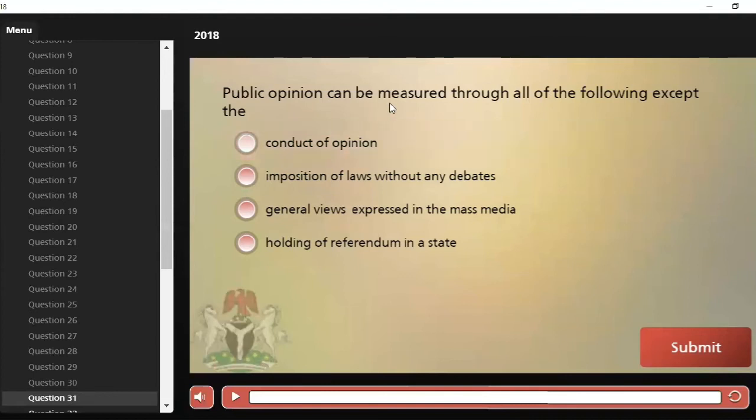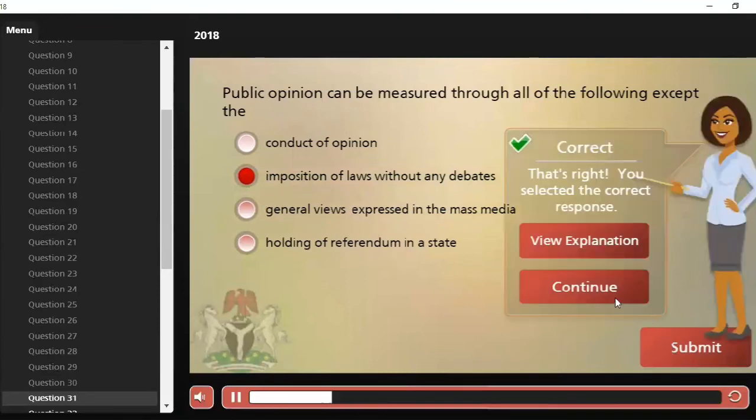Okay, next question. Public opinion can be measured through all of the following except the A, the conduct of opinion polls, B, imposition of laws without any debate, C, general views expressed in the mass media, and D, holding of referendum in a state. Our correct answer is option B, imposition of laws without any debate, clearly. So let's move over to the next question.